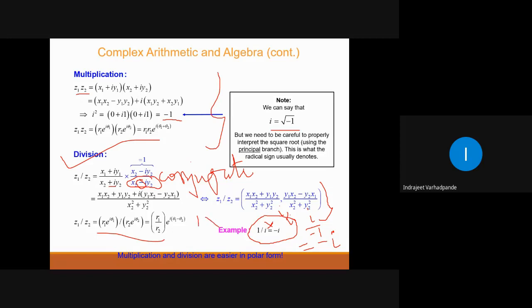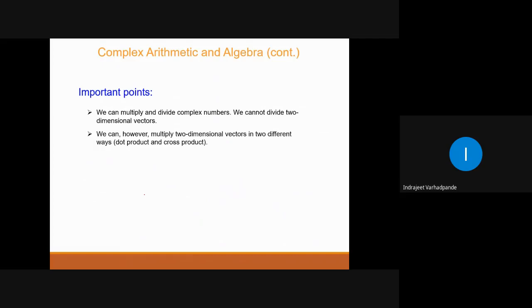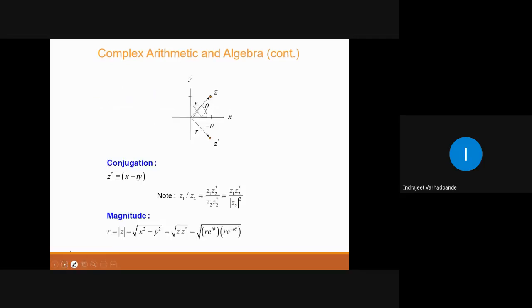So in the numerator we get 1 into i, in the denominator we get i square. What is i square? -1. So i upon -1 is -i. So usually, whenever 1 by i appears, I will be putting it as minus i. We can multiply and divide complex numbers, but we cannot divide two-dimensional vectors. However, multiplication of two-dimensional vectors in different ways, that is dot product and cross product, we know. That is what the algebra or arithmetic of complex numbers is.